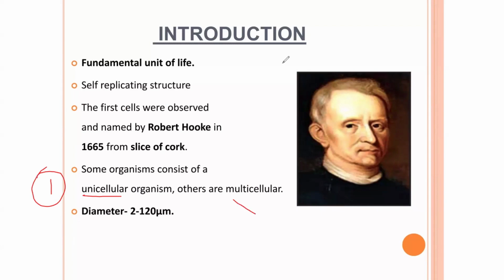And the multicellular organisms are those organisms that have many cells. Each and every species of living organisms has its own specific number of cells depending on the age of that particular organism.